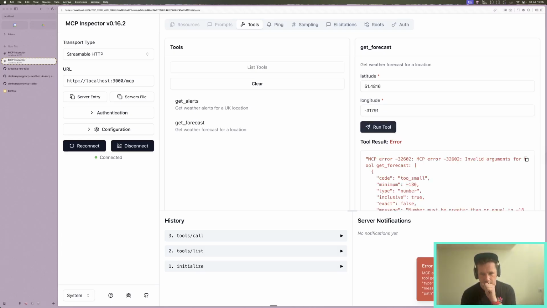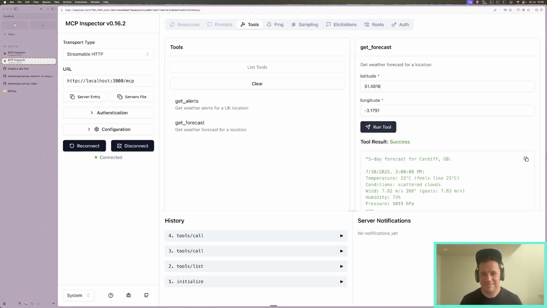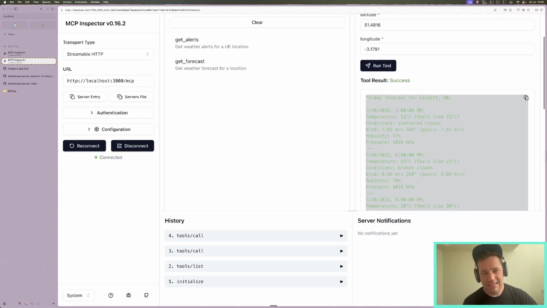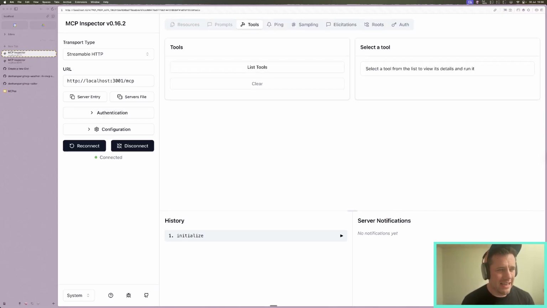So we run the tool and it doesn't work. That's because I can't copy paste. So if I run this now, it is working because I'm passing through the correct longitude. After this demo, I never want to do latitude and longitude until I go on holiday somewhere nice. So you can see that it's working, and this is running within Edera Protect. So let's go across and check out